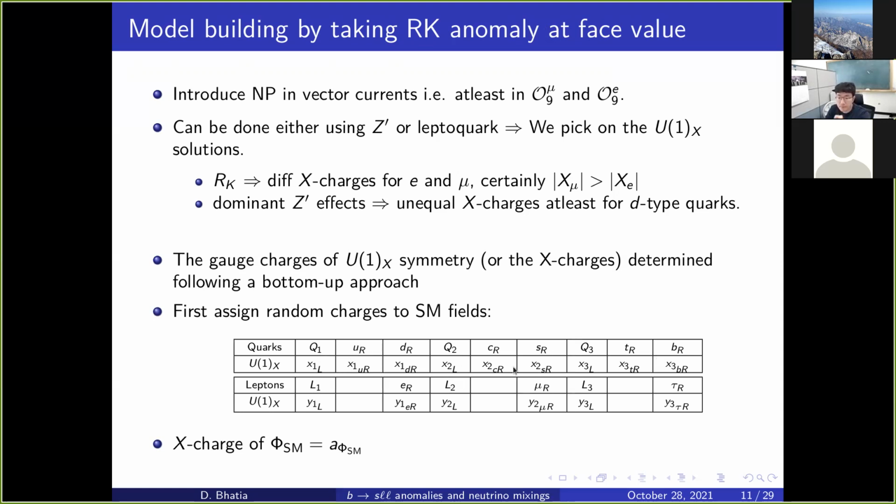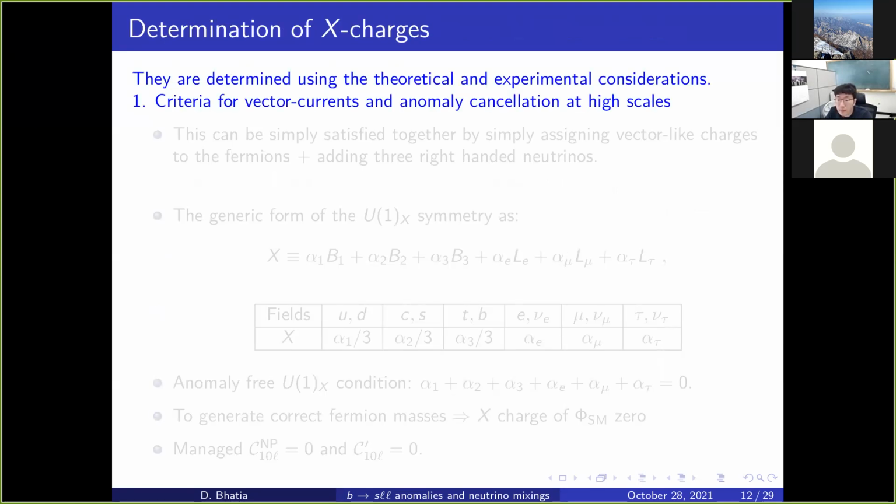We assign them some random charges, which are all at the moment unequal under U1x, and we also assign a charge to the Standard Model Higgs doublet, say a, so right now everything is unknown. Now we'll follow some theoretical motivations and some experimental considerations to see how we can constrain them. The first criterion is that we demand vector currents. As we said, we want anomalies in O9 or C9, so we want vector currents, and we also want the theory to be anomaly free at high scales. Right.